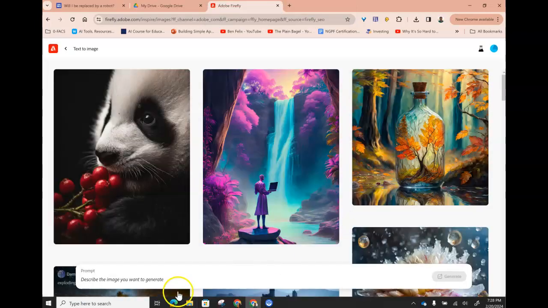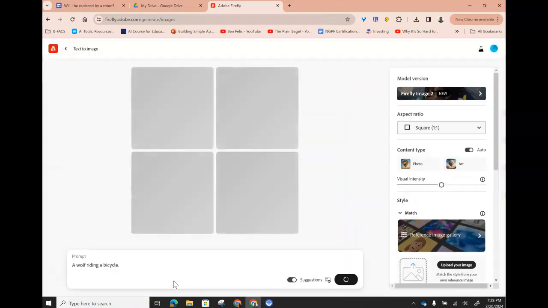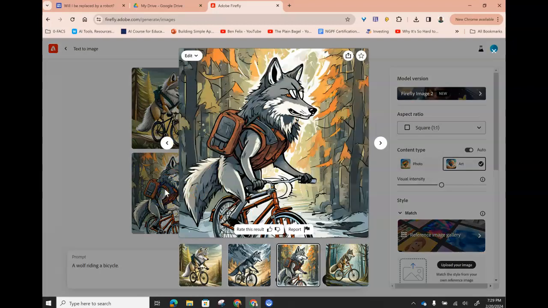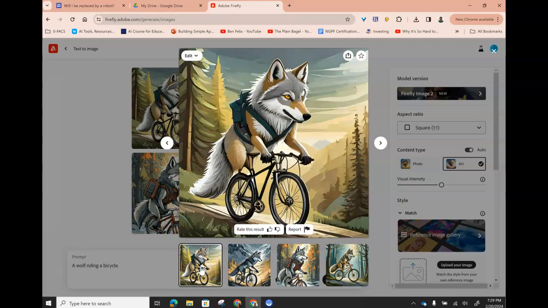Okay, let's try that again. So a wolf riding a bicycle. I have a bicycle shop at my high school named the Bow Cycle Shop, and I need a logo. So if I don't have enough money to pay a designer, maybe I could go ahead and use this, and I don't know, I think it looks pretty cool. So for a high school logo for a bike shop, it looks pretty good.